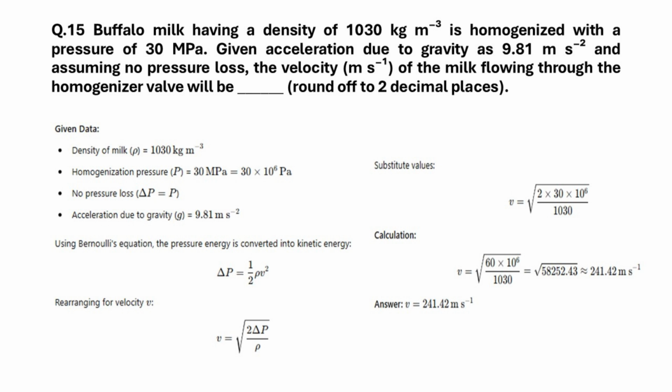Since pressure loss is negligible, therefore delta P is equal to P initial. Pressure is equal to the kinetic energy. Thus, V equals root over twice P divided by rho. Substituting the values given, all in SI units, we get the value of velocity as 242.4 meter per second.